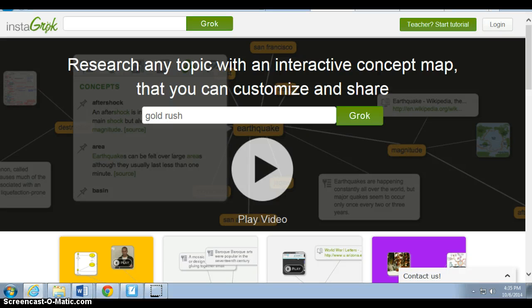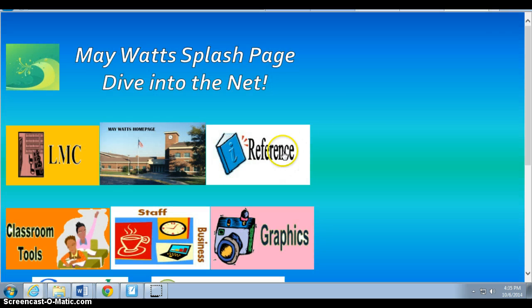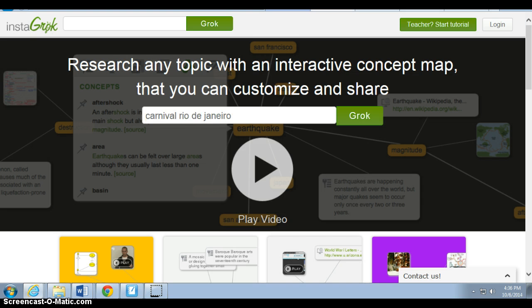I'd like to show you the reference source Instagrok. If we go to our Maywat splash page and go to the reference sources, Instagrok is located here. It is not a search engine. This is not a site where it would be beneficial to type in keywords, but instead to type in a topic, and then what you get is a concept map that you can customize, and you can look for a lot of different things once you see the concept mapped.